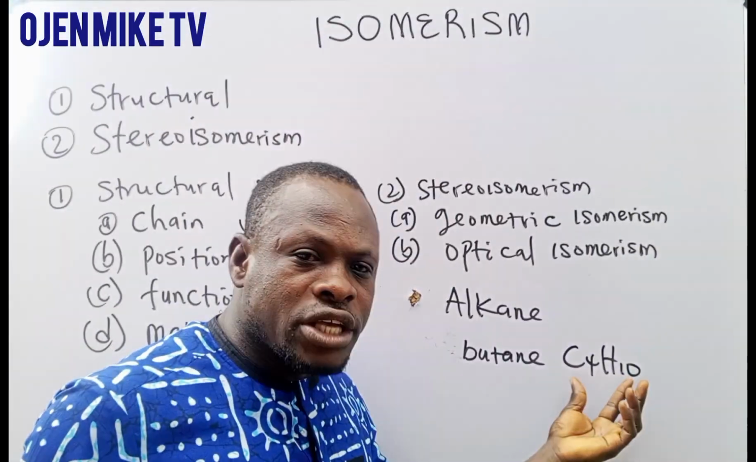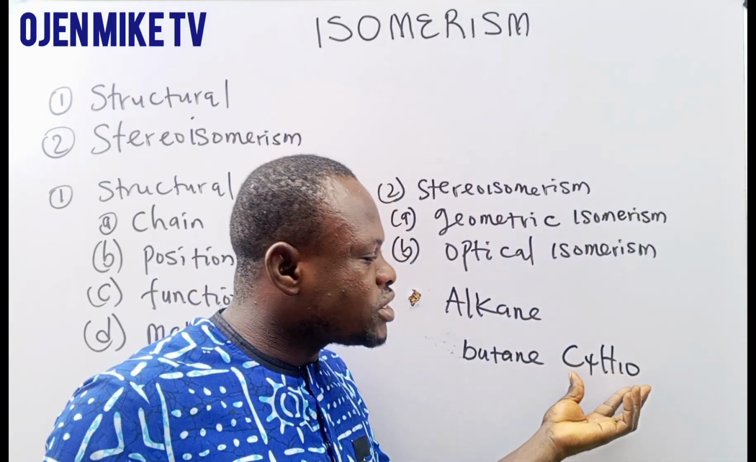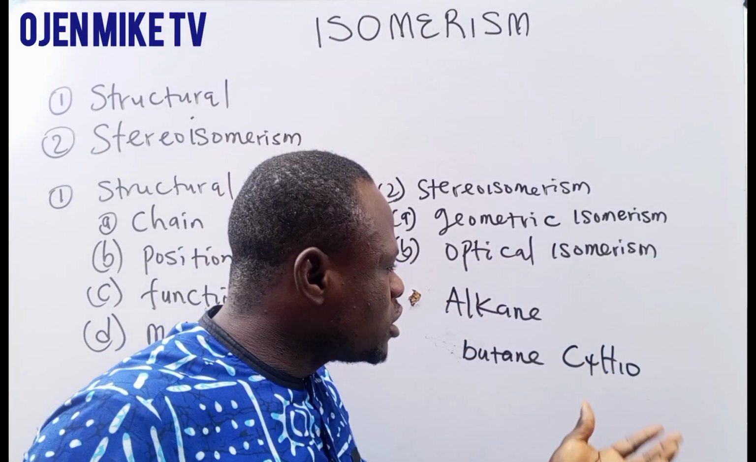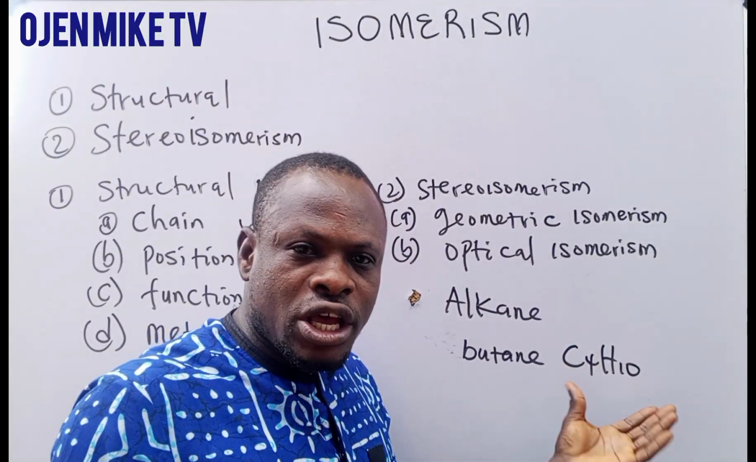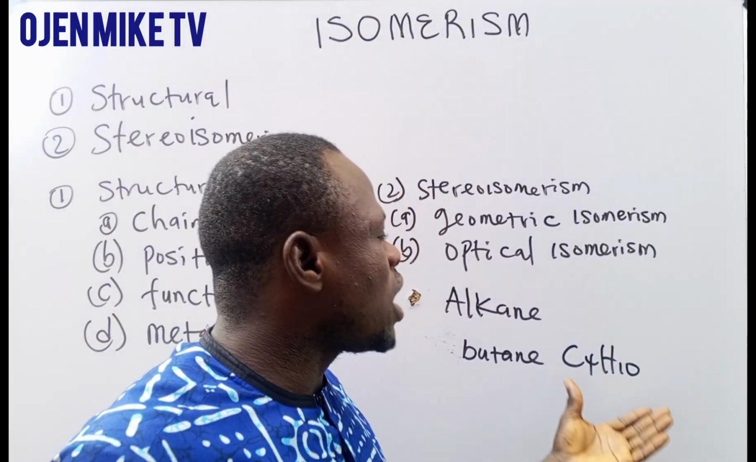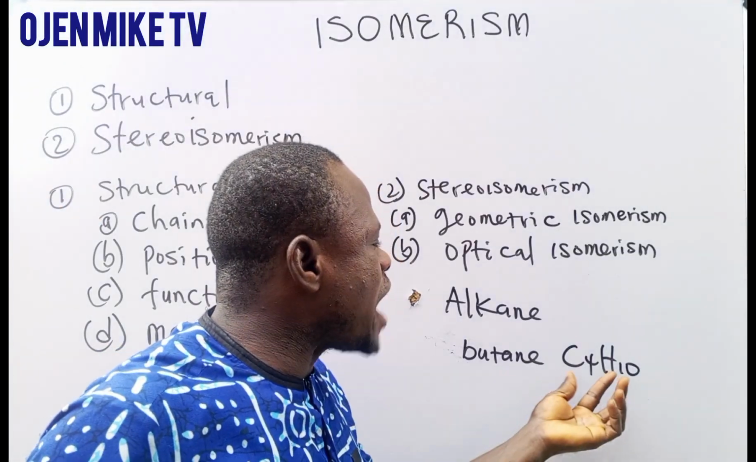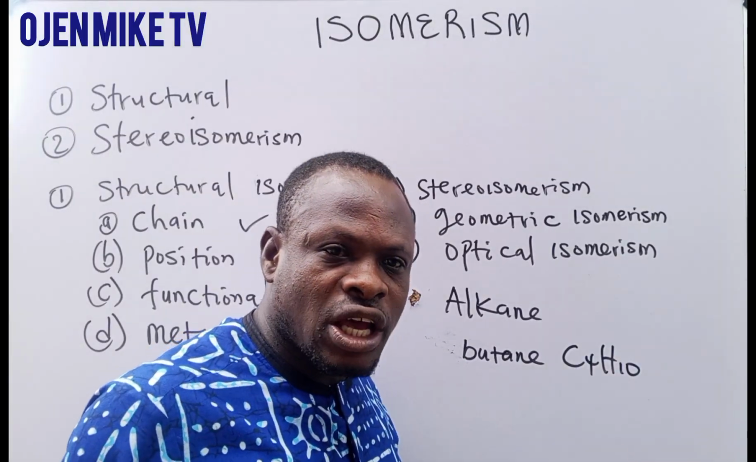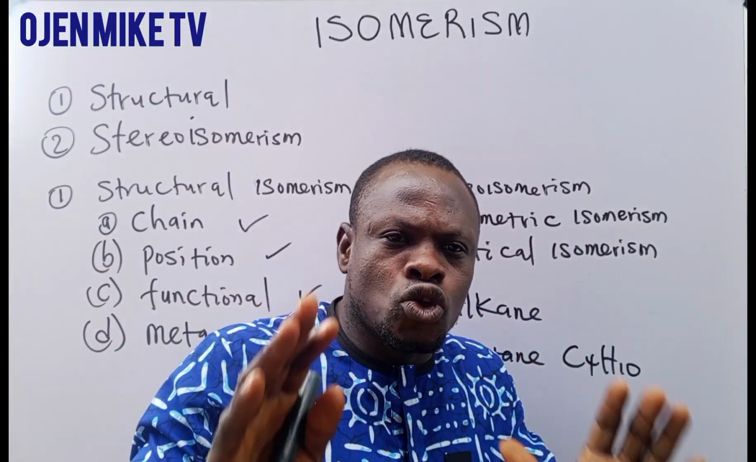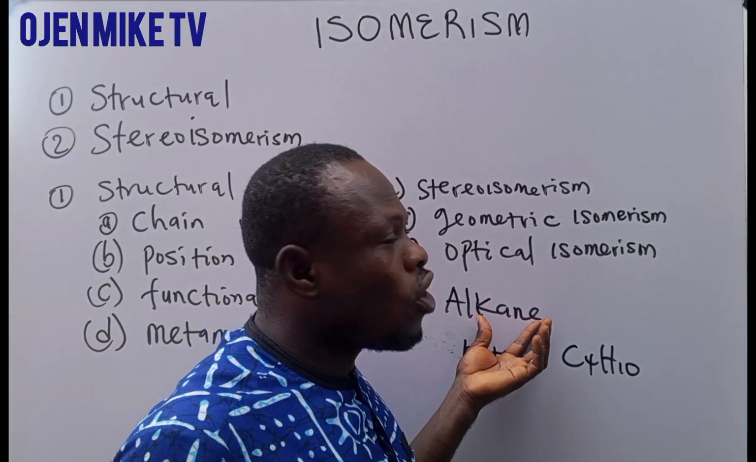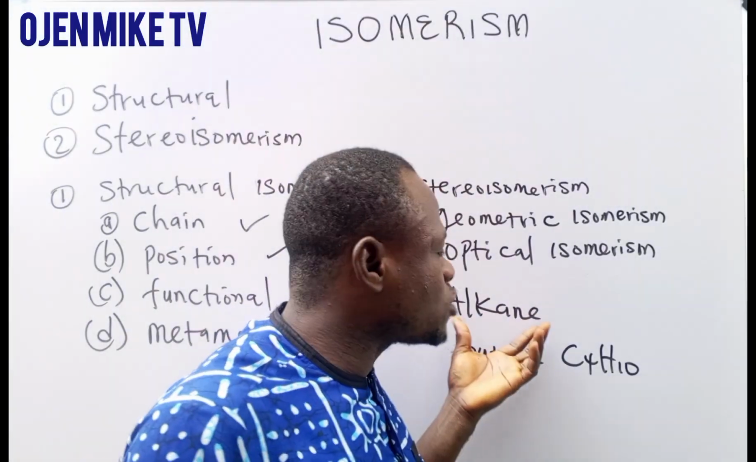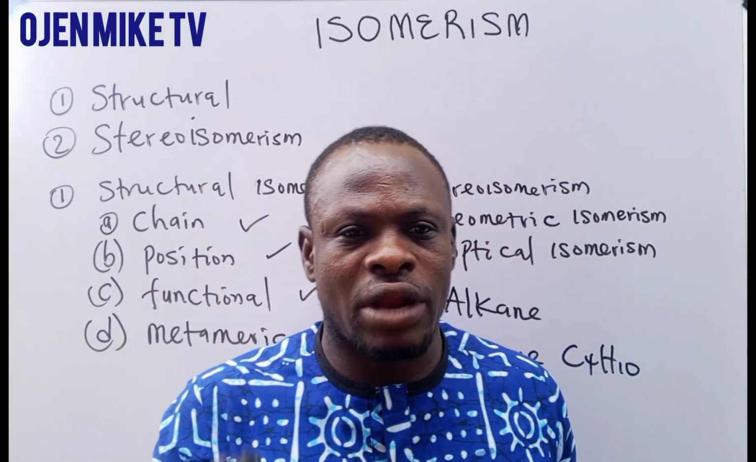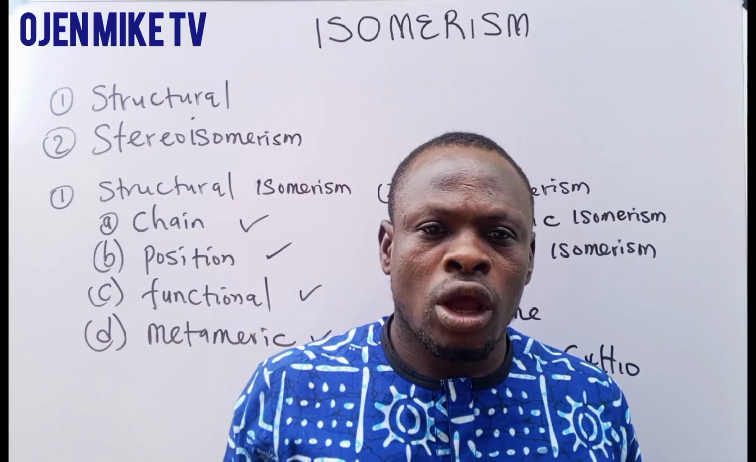Now, how many ways can you write the structure of this compound? That is what we call isomer. The way you write it in a different way is what we call isomerism. Now you'll be asked, how many isomers are in this compound? How many ways can you write this compound? I'm going to give you the formula you can use to write the isomer of alkane.